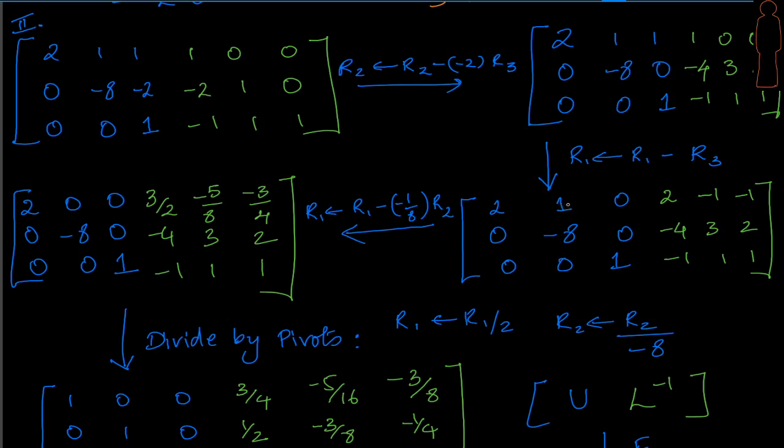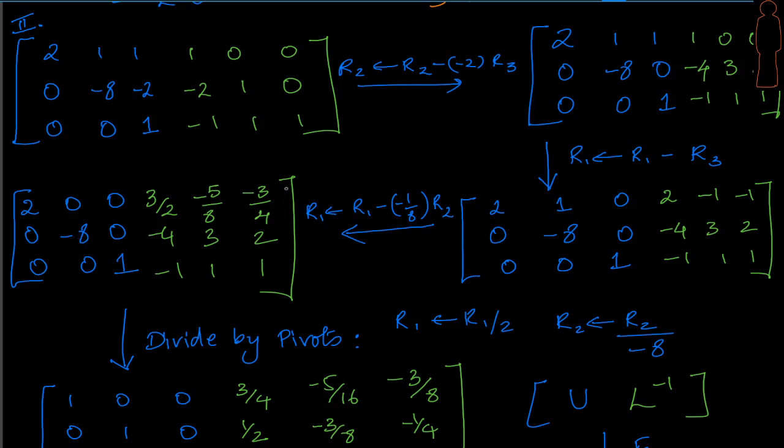How do we work with this? We really can't work with this and the third row, because that's a 0 here. We are forced to work with the second row. So let's work with the second row. You can see the pivot is actually minus 8. So the multiplier is the element divided by this, so it's a minus 1 by 8. Here is the multiplier, and finally I apply this and I get a diagonal matrix. Not an upper triangle or a lower triangle, but a diagonal matrix.